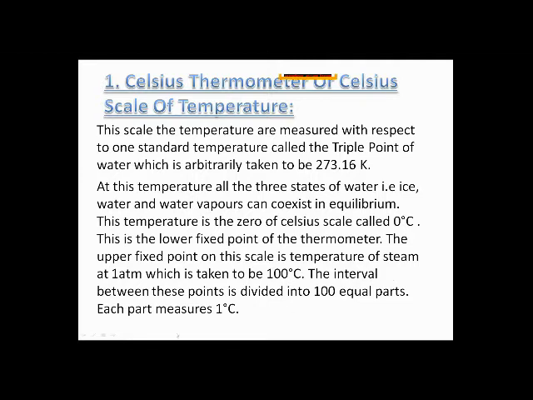The interval between these points is divided into 100 equal parts. Each part measures 1 degree centigrade. That means there are 100 divisions on the Celsius scale, right? The Kelvin scale also has 100 divisions.